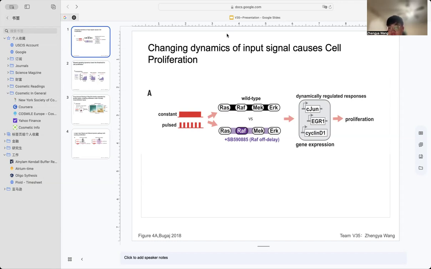After stimulation, cells were fixed and immunostained to detect expression of three downstream ERK targets, which are c-Jun, EGR1, and cyclin D1. These gene expressions are the keys in controlling cell proliferation.